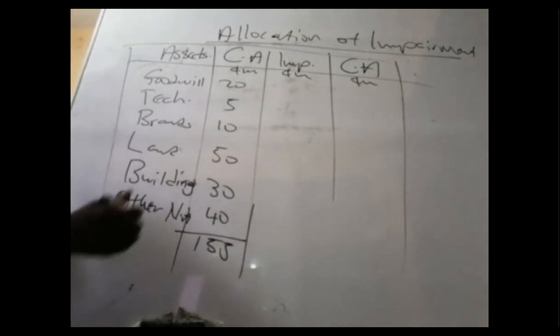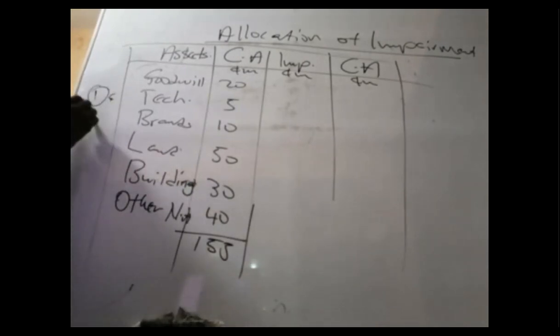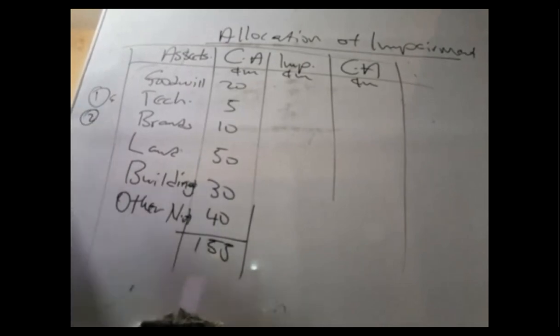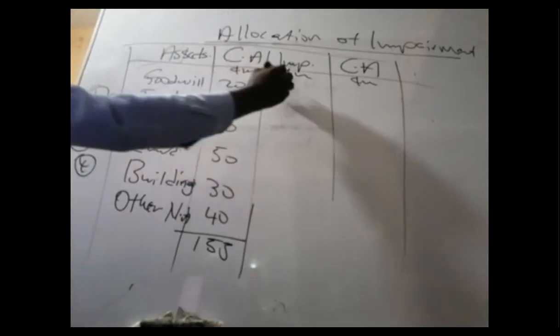First, the impairment should go to number 1 on the list, what? Goodwill. 2, obviously impaired asset or worthless. 3, intangible without active markets. 4, any asset whose NRV is lower than the carrying amount. 5, share the remaining impairment on a pro rata basis based on the carrying amount of the remaining assets. That is all. So first, goodwill is removed, 20.